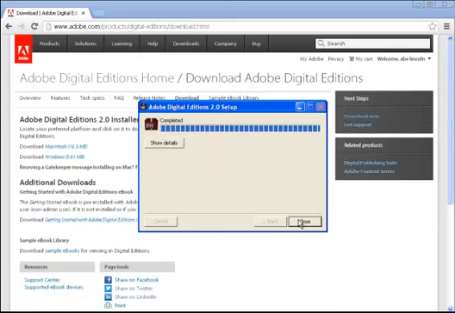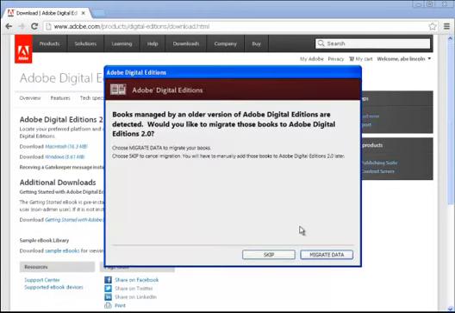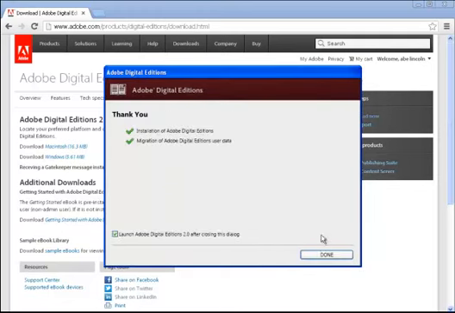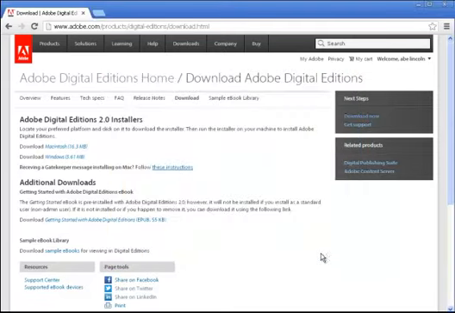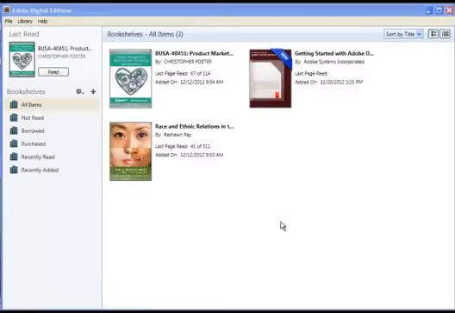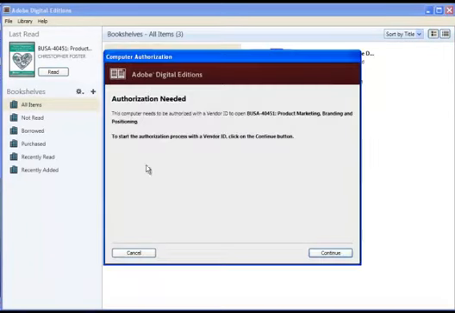If you have products that you've previously downloaded into an earlier version of Adobe Digital Editions, go ahead and click Migrate, which will move them over to the updated 2.0 version. If it is your first time entering the Adobe Digital Editions library, which opens up when you download your digital product from our store, you will be asked to authorize your computer.